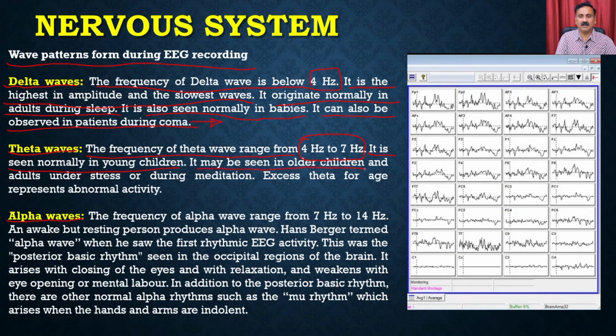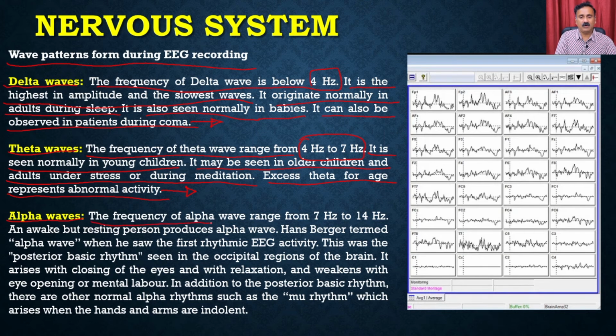It can be seen in the older children and the adult under stress or during meditation. Excess theta for an age represents abnormal activity. Okay, so that is not normal. Then we have the alpha waves.